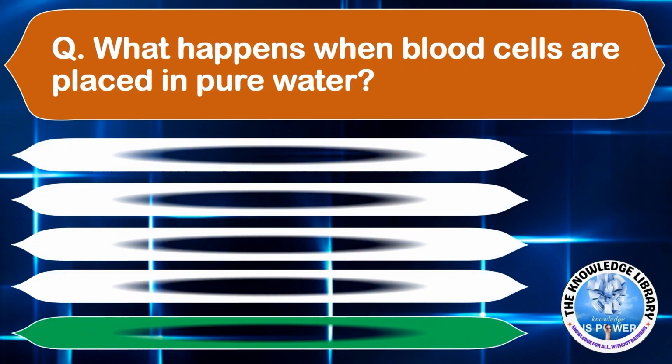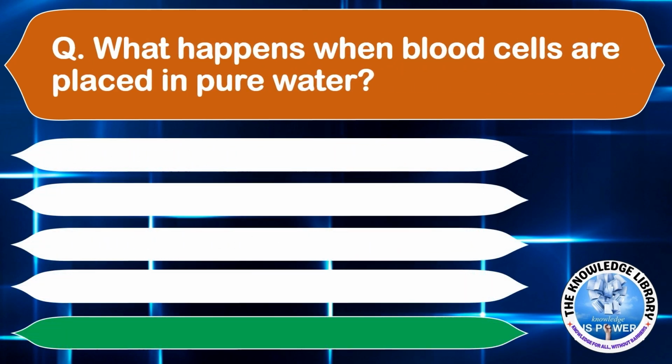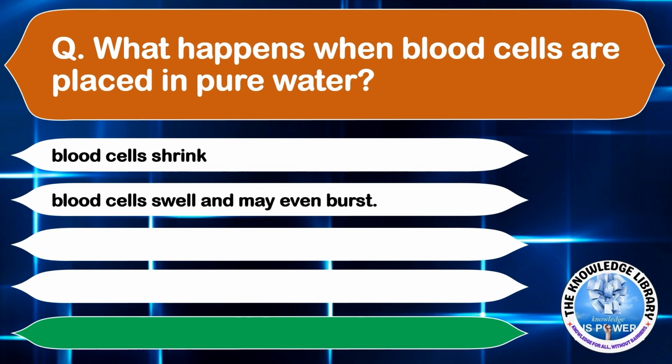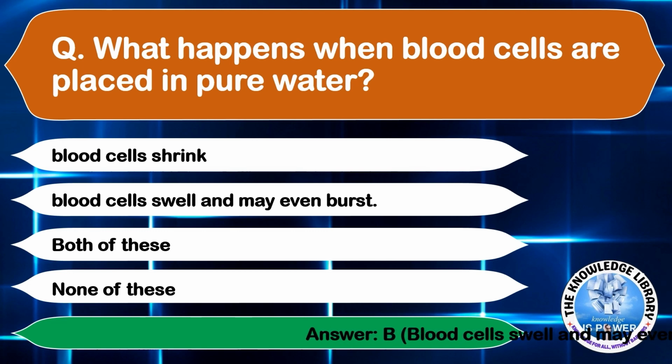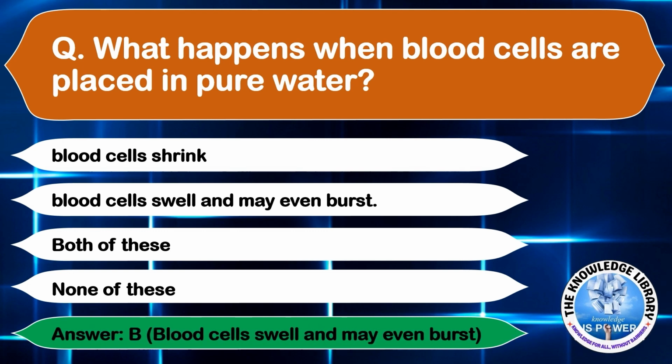What happens when blood cells are placed in pure water? Option A, blood cells shrink. Option B, blood cells swell and may even burst. Option C, both of these. Or option D, none of these. The correct answer is option B, blood cells swell and may even burst. Moving on to the next question.